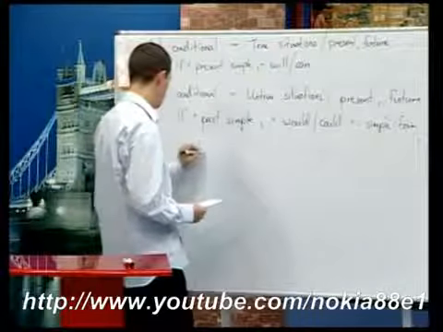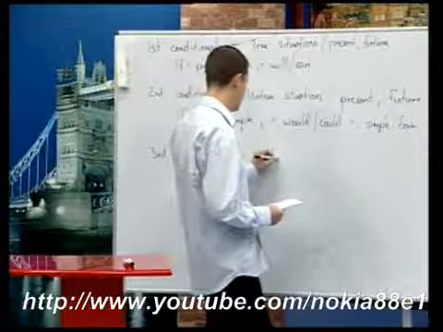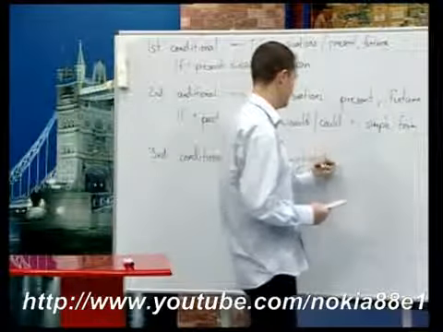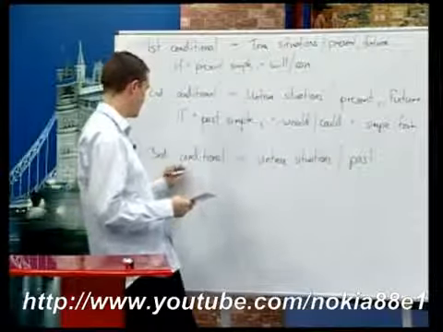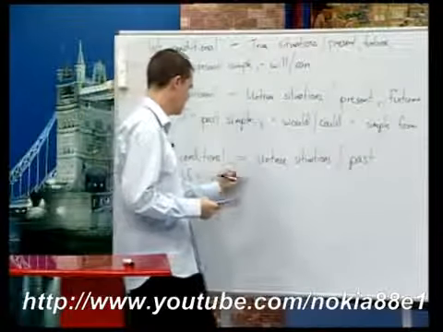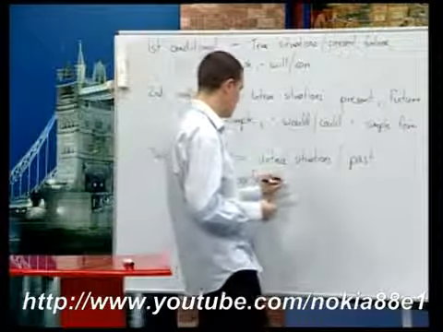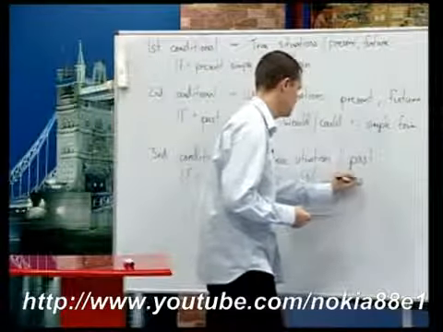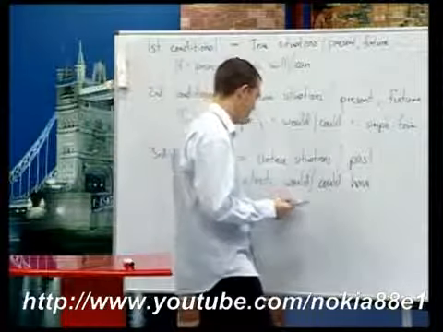Third conditional, this means untrue situations in the past, and we use it to make it, we say if plus the past perfect in the if clause, and then in the main clause we have would or could have, would have or could have plus the past participle.